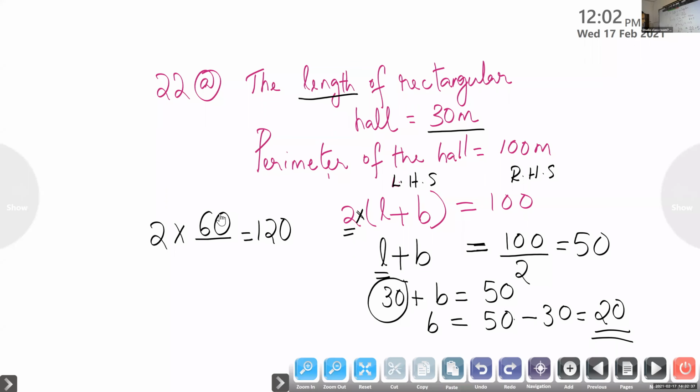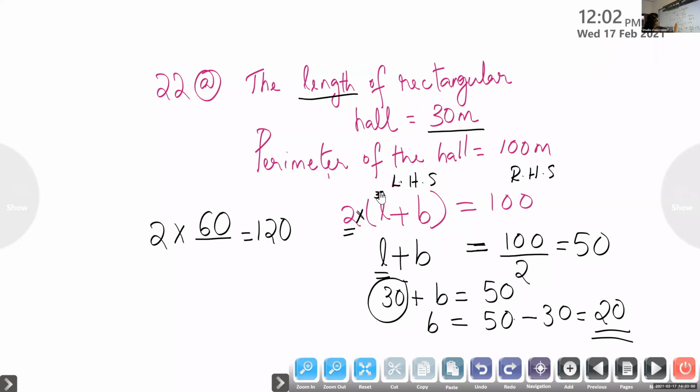Then did you get the answer? And the remaining I divided by 2 and got the breadth. What's that breadth? 20. Okay. No problem. So children, 2 into L plus B. We can substitute length here also. There are many methods. We can substitute 30 directly here also.